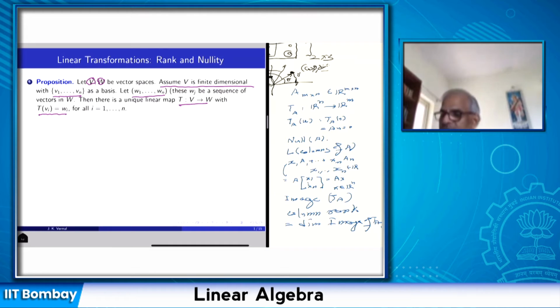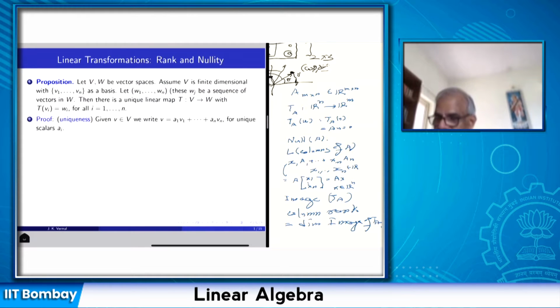So a linear map by this proposition is determined once I know the images of the basis vectors. Basis vectors can be assigned arbitrary vectors, and then one can associate this map with a unique linear transformation. Let us see how it is done.